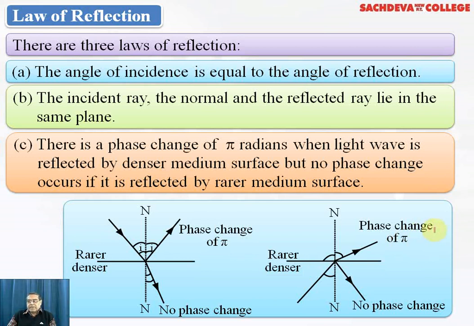We are finding that in the rarer medium, the rays move away from the normal. Again, a phase change of pi radians takes place, that is a phase change of 180 degrees. And a part is reflected back in the same medium, and there is no phase change. So refraction and reflection are simultaneously indicated in the two figures, and the line N is representing the normal line. The point where the incident ray, the refracted ray, and the normal meet is called the point of incidence.